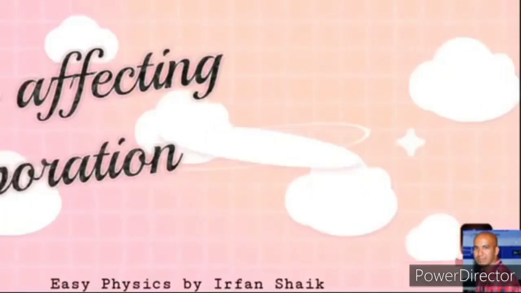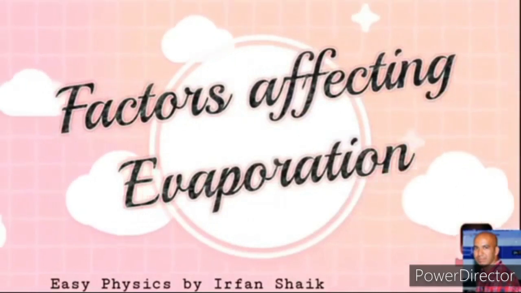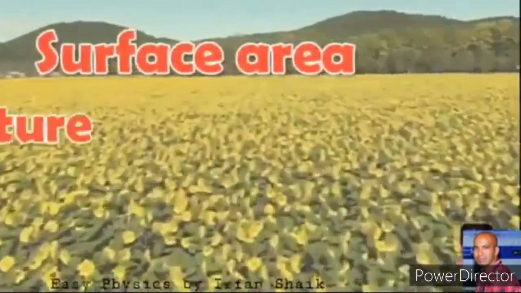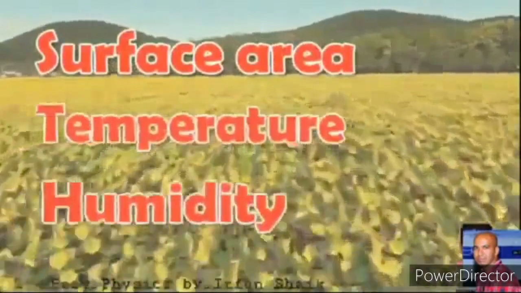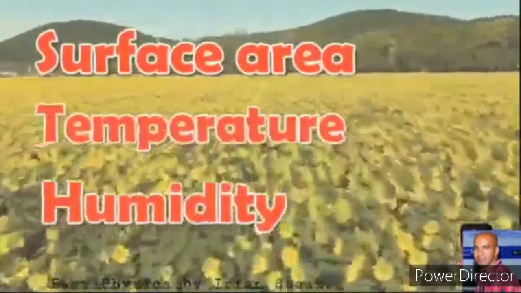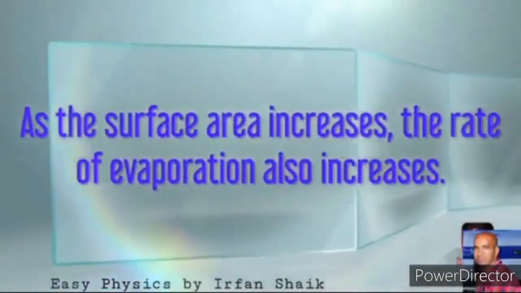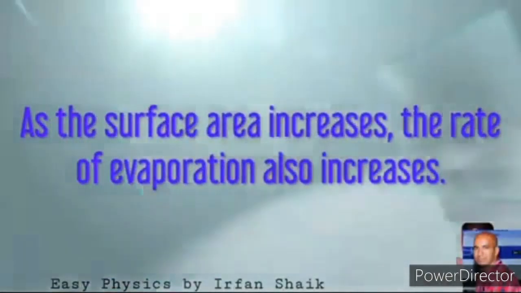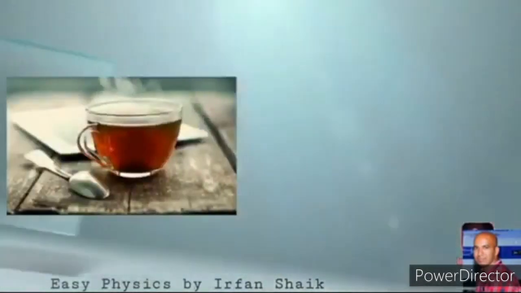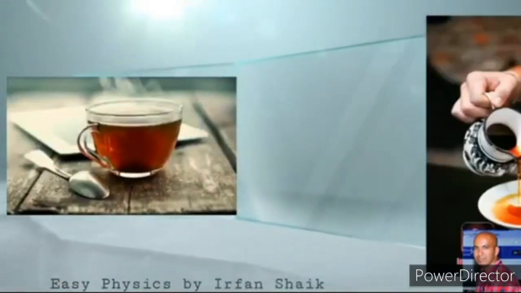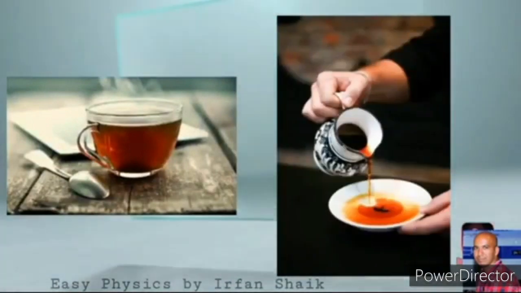Now let us learn the factors affecting evaporation. There are three factors: surface area, temperature, and humidity. As the surface area increases, the rate of evaporation also increases. The coffee in a cup is hotter than the coffee in a saucer because of its surface area.